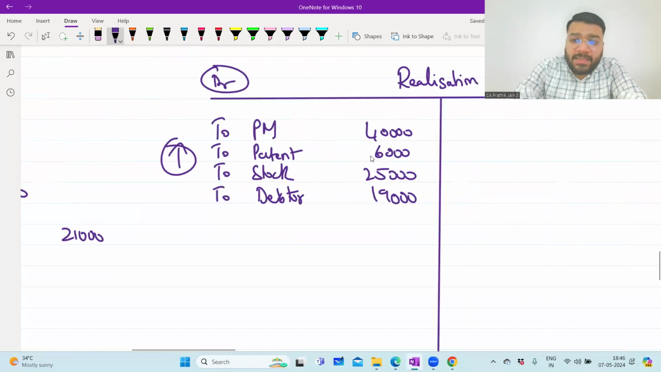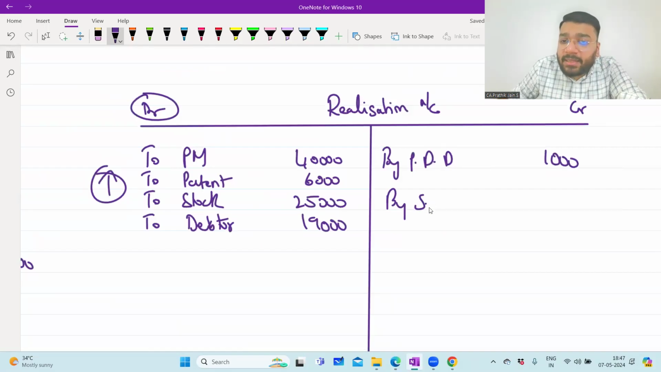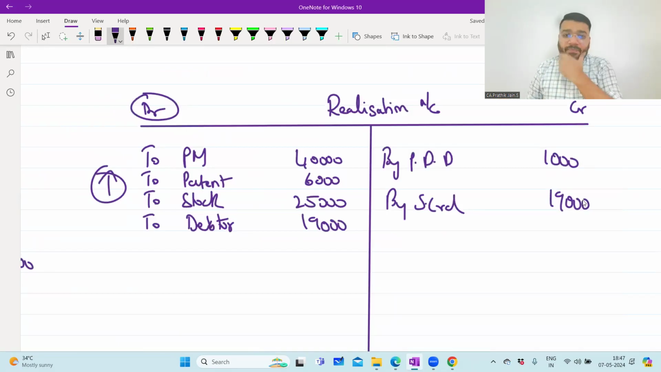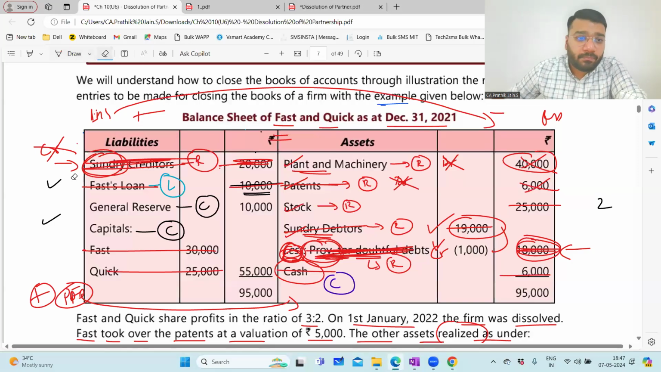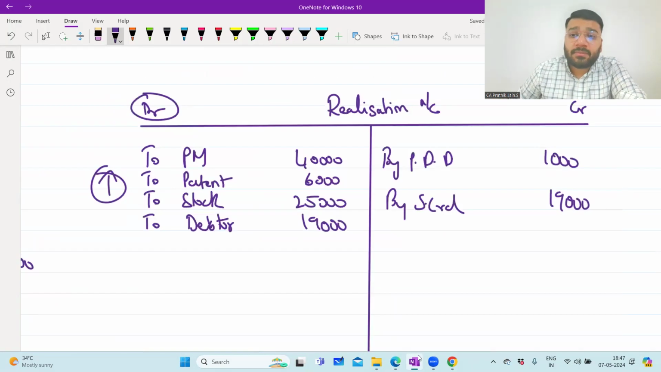So now please go to realization account. Please go to realization account. So by provision for doubtful debt, how much? 1,000. By sundry creditor 19,000. Any problem here? Any problem, online people? No, sir. Total is? Sundry creditor is 20,000. Okay. Sundry creditor is 20,000.